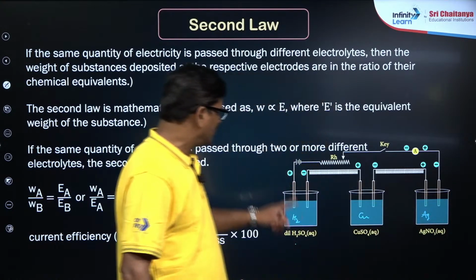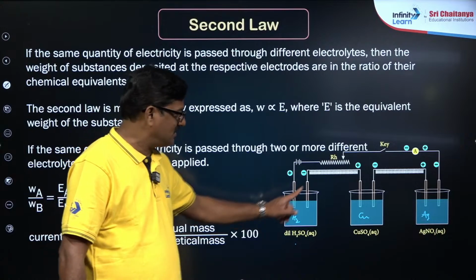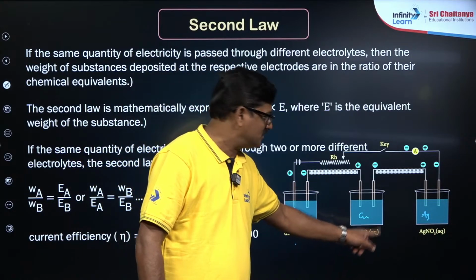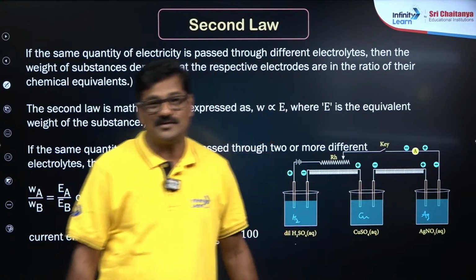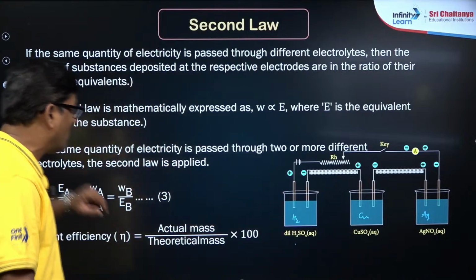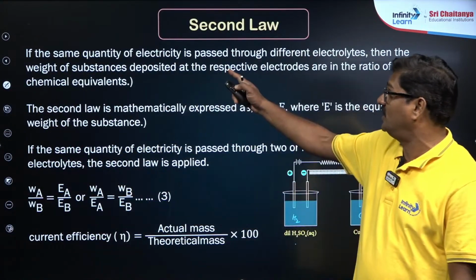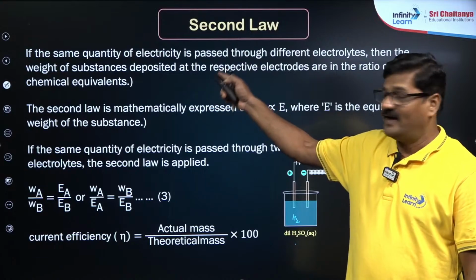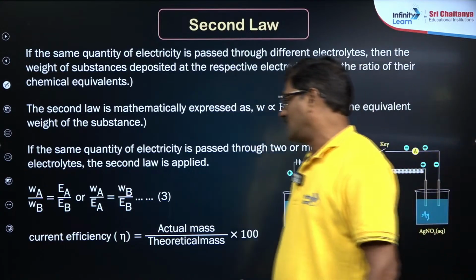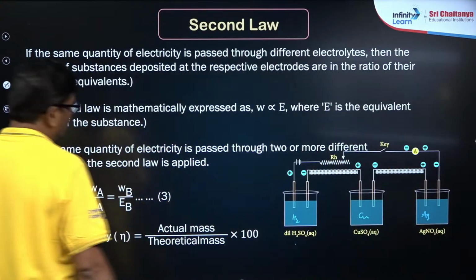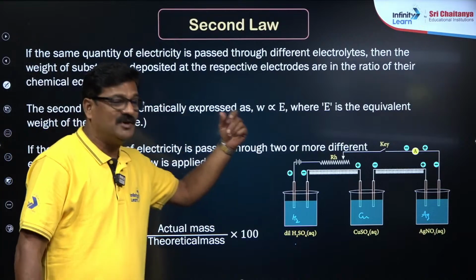The amount of hydrogen deposited, the amount of copper deposited, and the amount of silver deposited on these electrodes are in the ratio of their equivalent weights. That is what is called the second law of electrolysis of Faraday. That is WA, WB, WC.